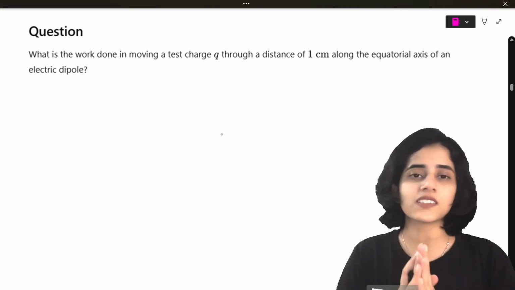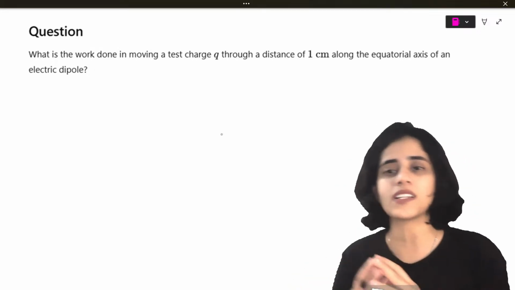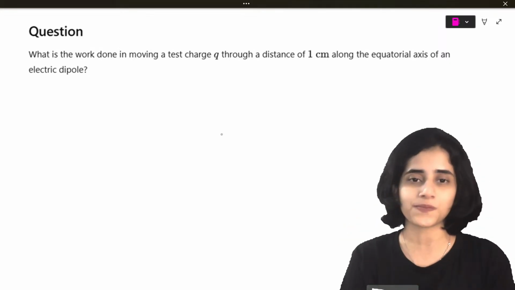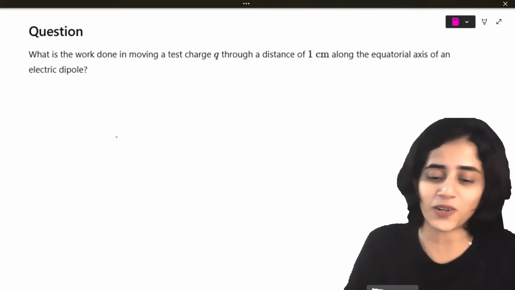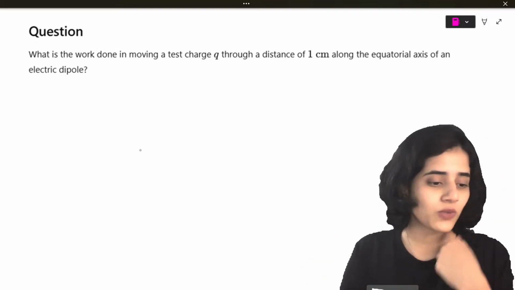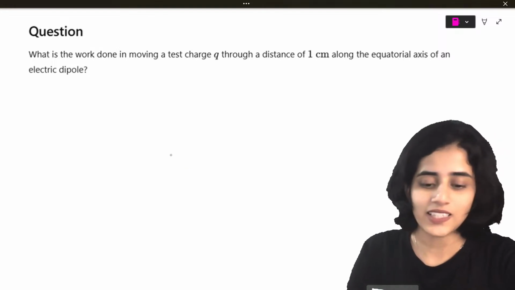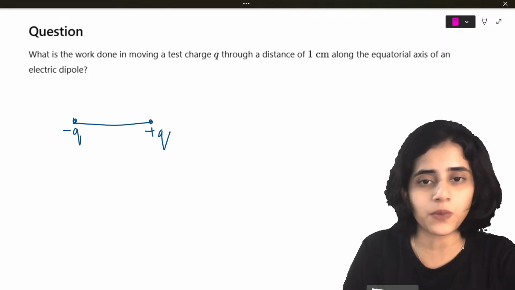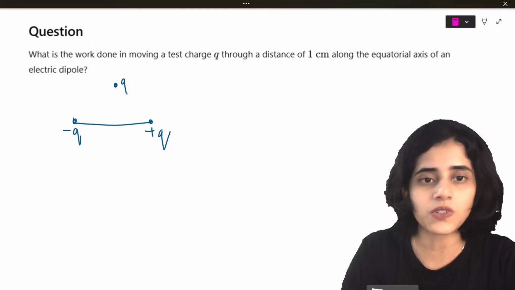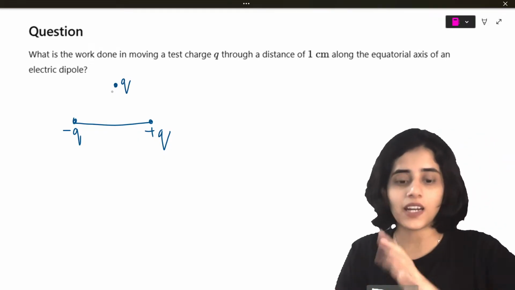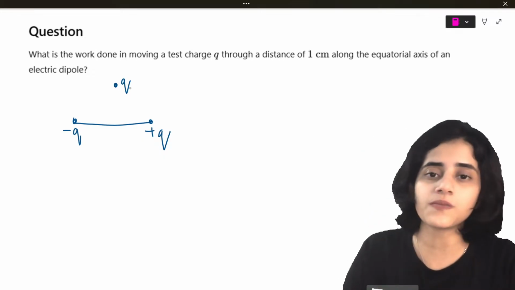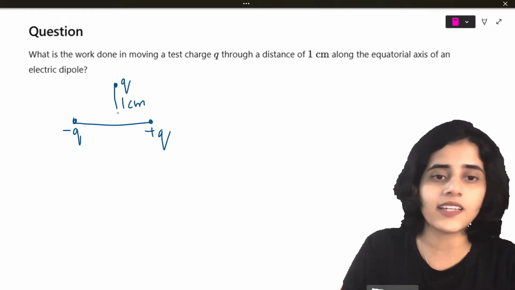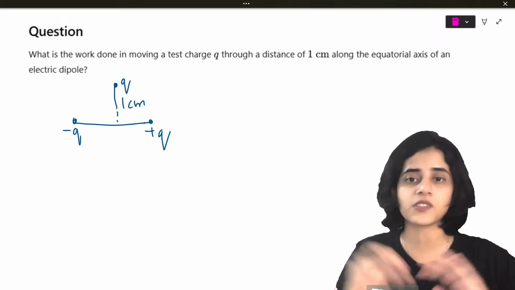Question. What is the work done in moving a test charge Q through a distance of 1 centimeter along the equatorial axis of an electric dipole? You can all pause the video and quickly do it. Not those who are watching live, but those who are watching the recording. Those who are watching live, can you tell me what the answer is? See, I have minus Q plus Q, a dipole. And I have a charge Q at an equatorial position through a distance of 1 centimeter. Okay, this is 1 centimeter. Hi Dylan, this is 1 centimeter. So the charge Q is at a distance of 1 centimeter.